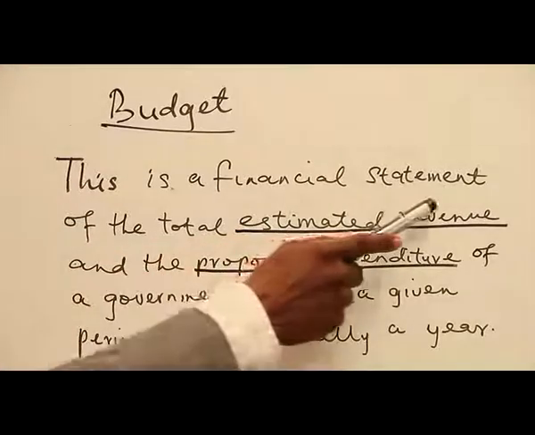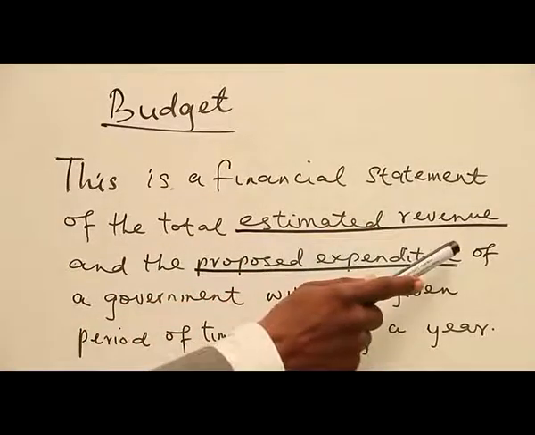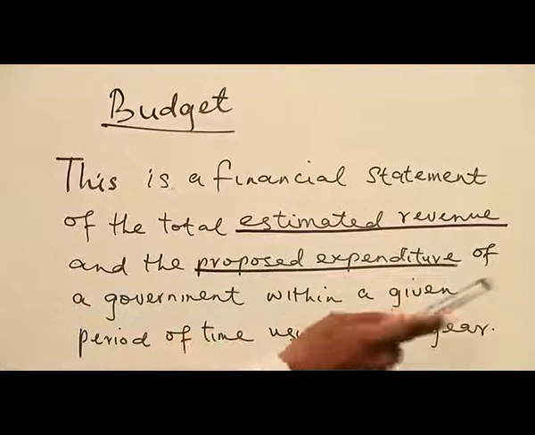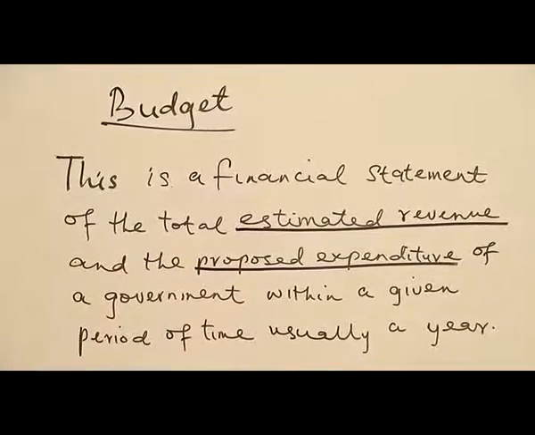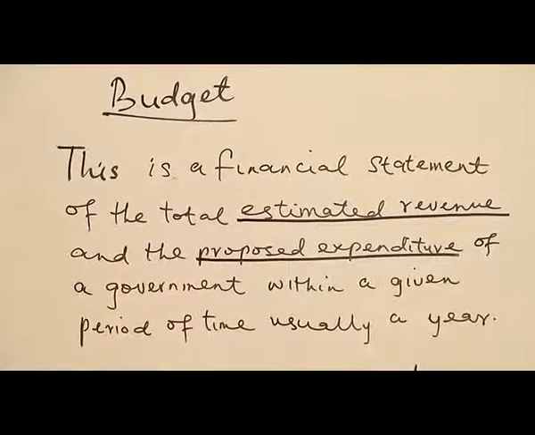This is a financial statement of the estimated revenue and the proposed expenditure of a government within a given period of time, usually a year. So every year, the government of a country tries to understand its budget. And when we're talking about budget, we have two kinds of accounts in it: estimated revenue account and proposed expenditure account. When we're talking about estimated revenue, we're talking about income accrued to government. That is, the various sources of income that government uses in getting income, so that the government can carry out its work, its proposed expenditure.